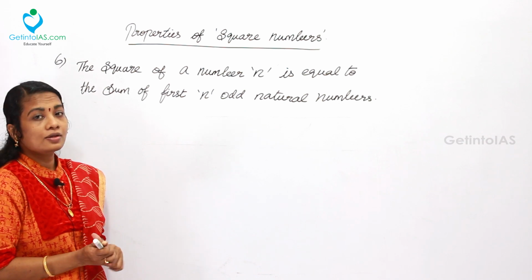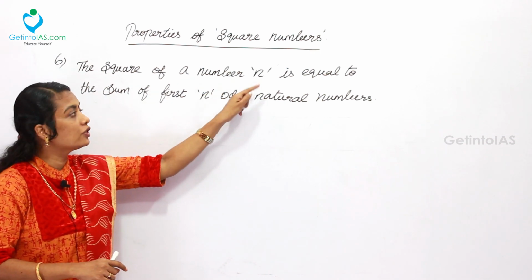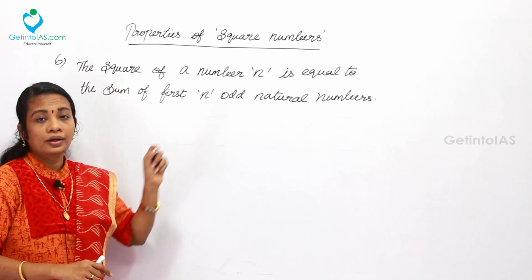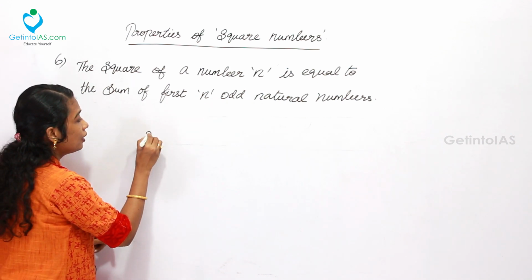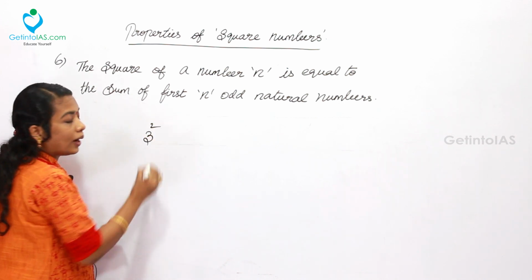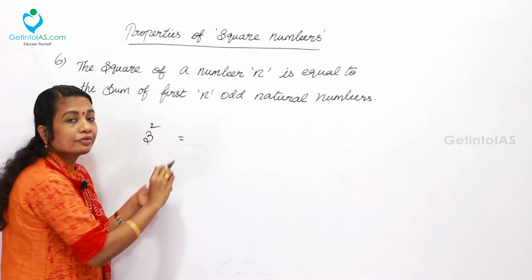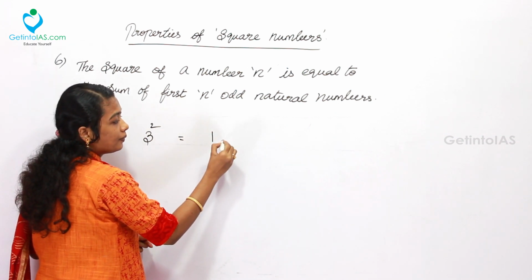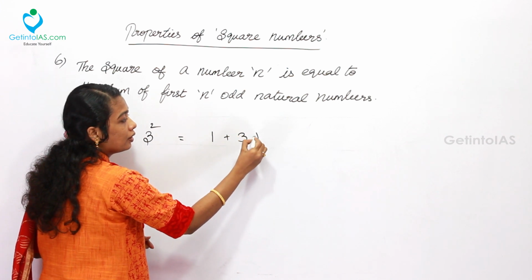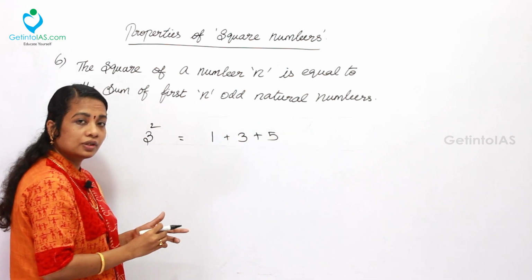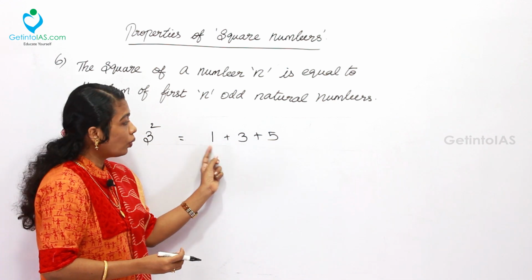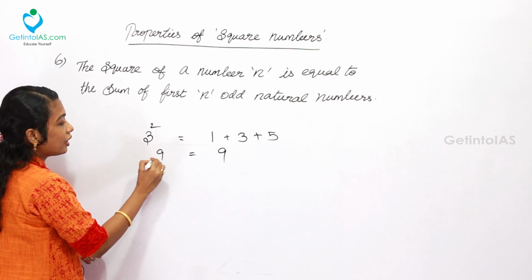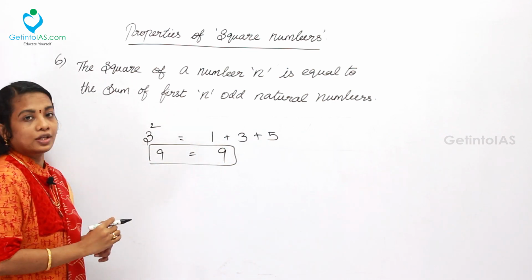The next property: the square of a number n is equal to the sum of the first n odd natural numbers. Say for example, if 3 is taken, 3 square will be equal to the sum of the first 3 odd numbers. What are the first 3 odd numbers? 1, 3 and 5. So 1 plus 3 plus 5 is 9 on the right side. On the left side 3 square is 9. Both will always be equal.